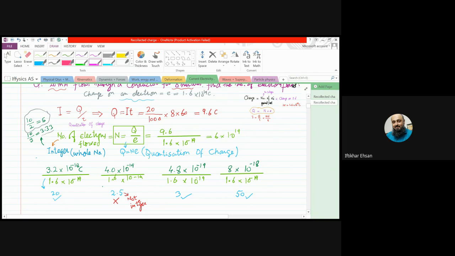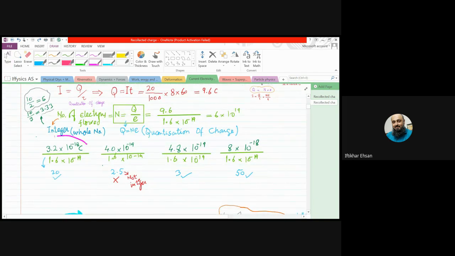For example, we were given four different amounts of charge, and it is asked which of these can be a possible charge on an object. How would we know? We will divide the charge on the object by the elementary charge, the charge of an electron.